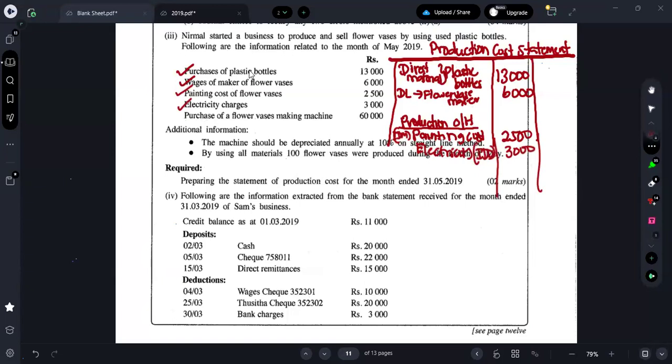Next one is purchase of flower vases making machine, 60,000. Now, even though the 60,000 is a non-current asset, for that 60,000, how much will it depreciate?